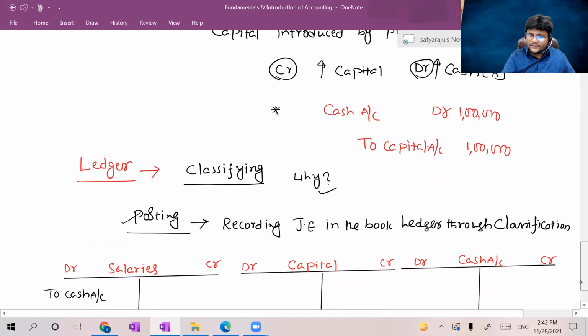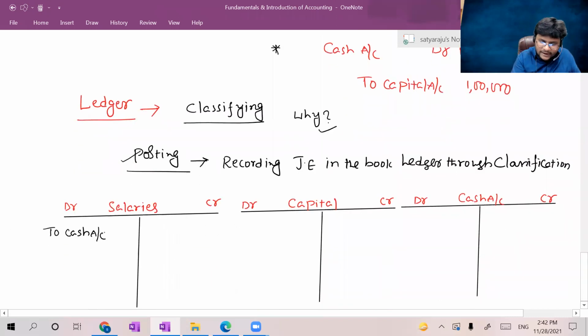Okay. Now salaries to cash, right? 50,000. Salaries to cash, 50,000. Now one more thing, cash was created, right? If you go to the cash account under credit, cash was created, right? So which is recorded simultaneously with salaries.